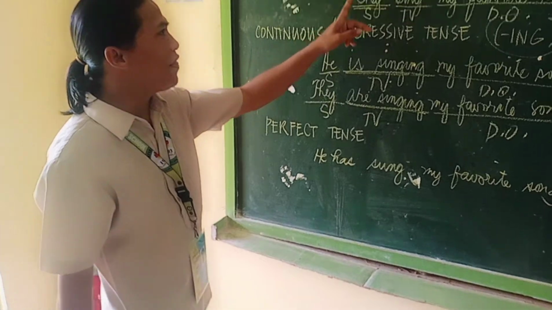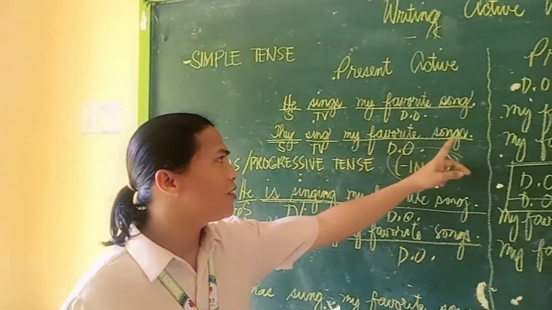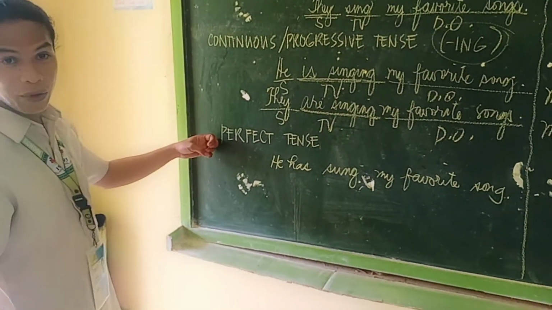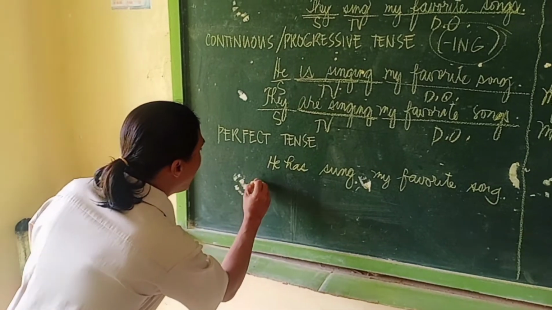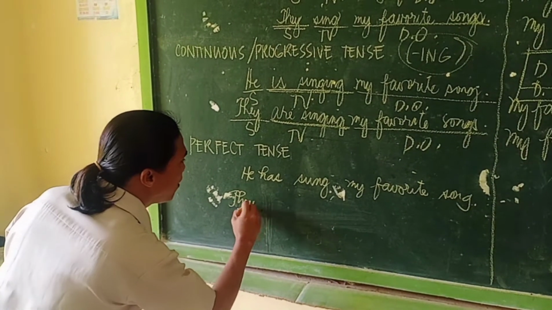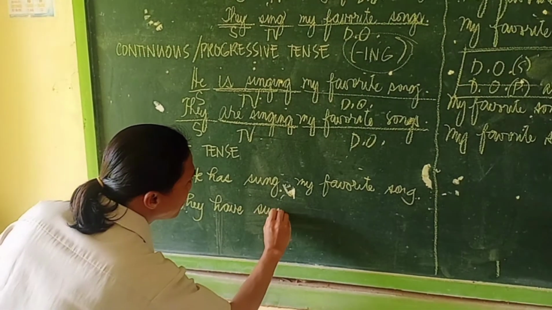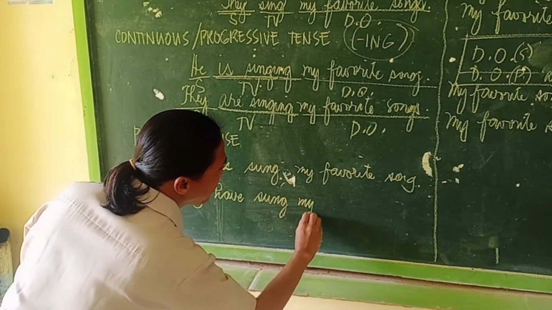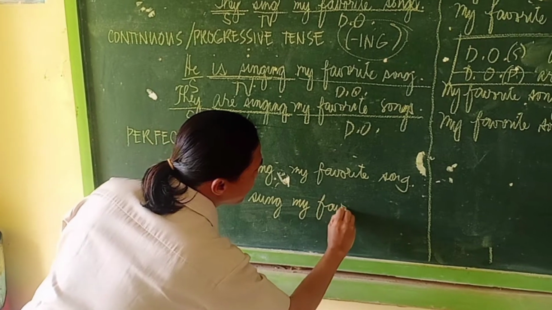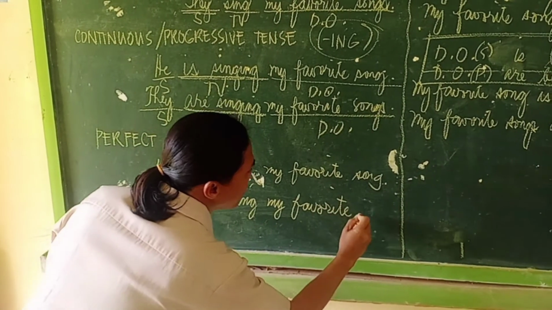Okay, make this one. They sing my favorite songs. Okay, let us make it into perfect tense. So it becomes they have sung my favorite songs.